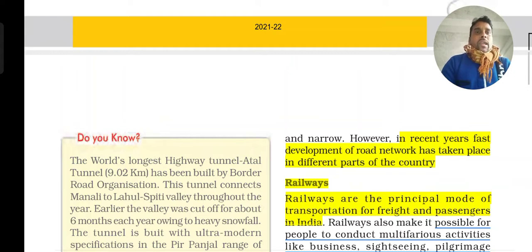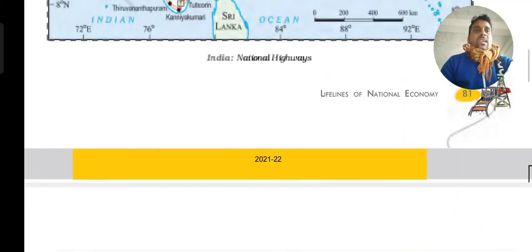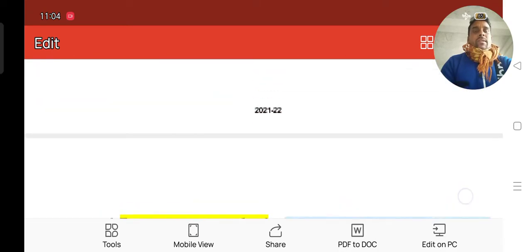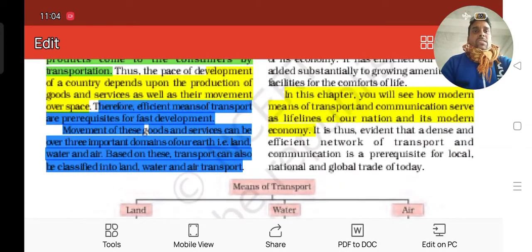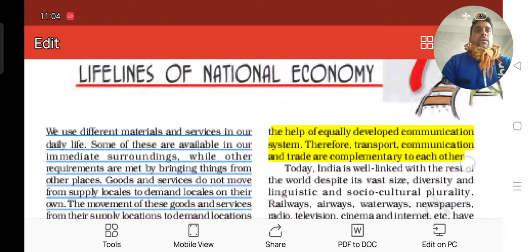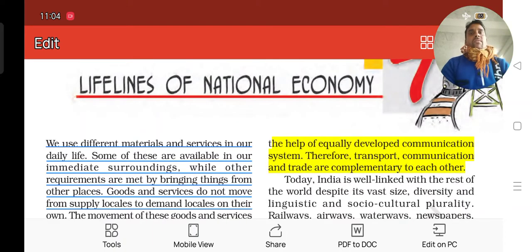Thank you. I hope that you have some idea about the system of transportation. The topic that we have discussed today is the means of transport, the road, which we could say is the lifeline of the national economy. I hope you have some idea, so keep on studying, and we will see further when the classes continue.